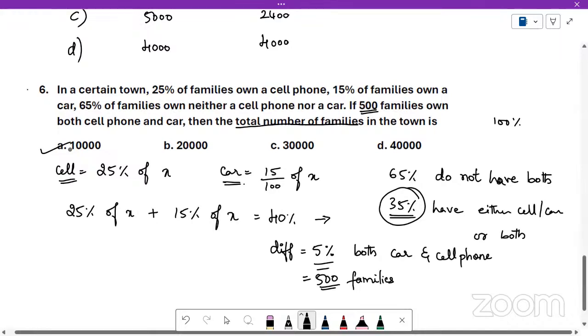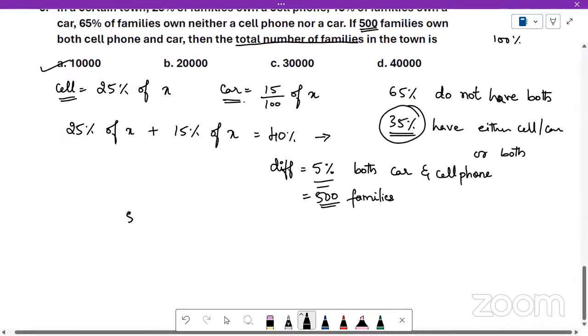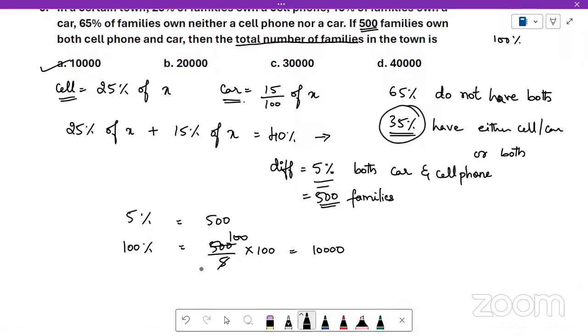Is that clear, everybody? 5% is 500. Therefore, 100% is 10,000. Hope all of you understood this.